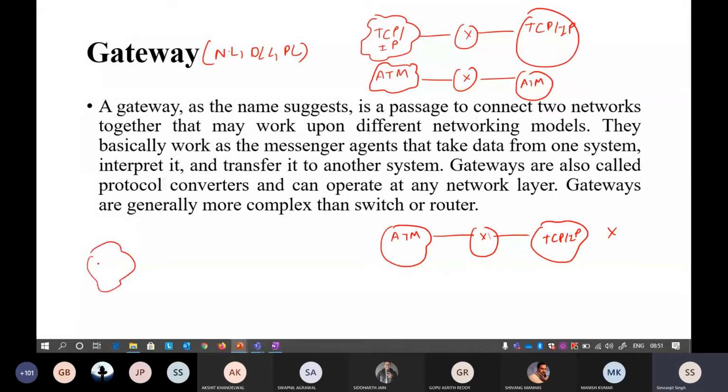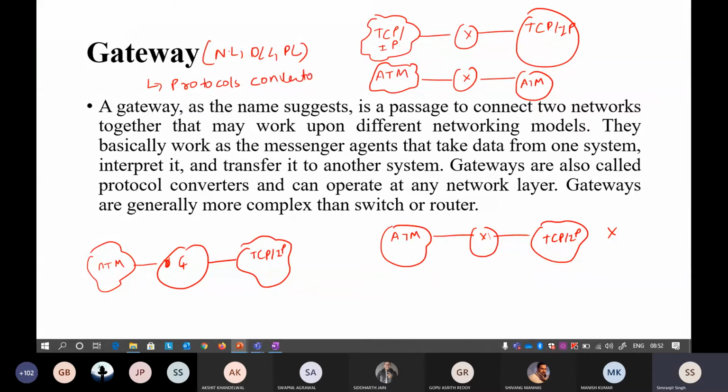Now gateway is able to connect two different network protocols or two different network architectures. So that is why that is called your gateway. Gateway means that you need a gate to pass from one particular network that is totally different to another particular network that is also totally different. So what is the defining advantage of this gateway? It contains something called protocol converters.